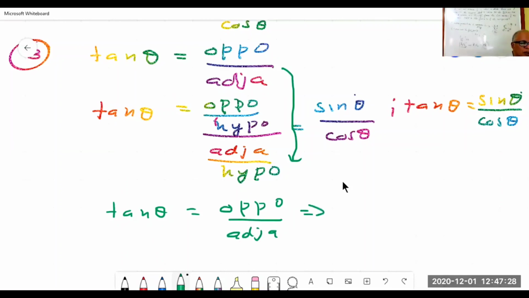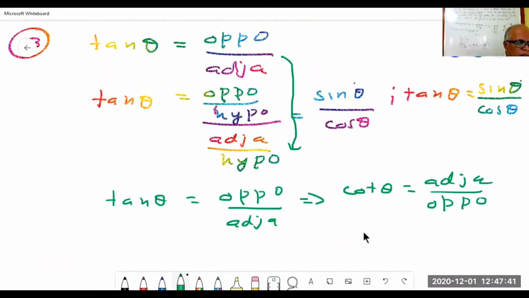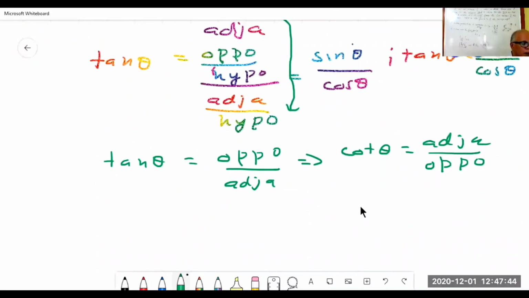Now, what is cot theta? Cot theta is equal to adjacent by opposite. So cot theta is equal to 1 by tan theta, right?